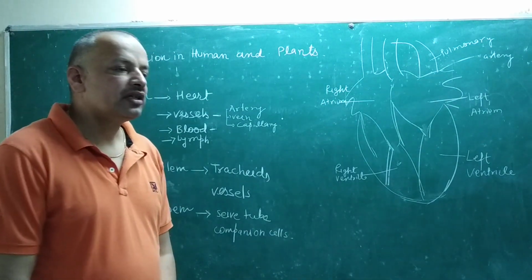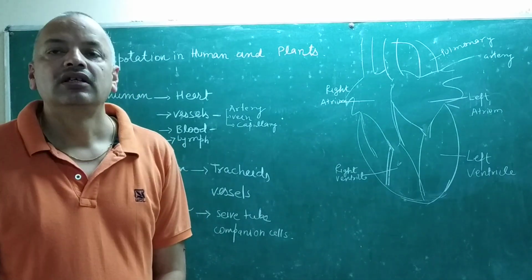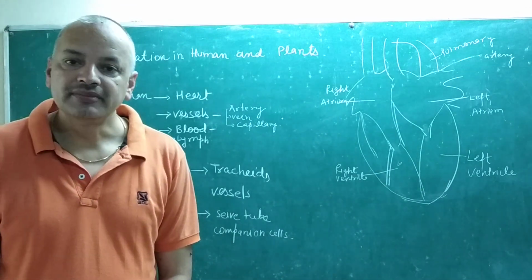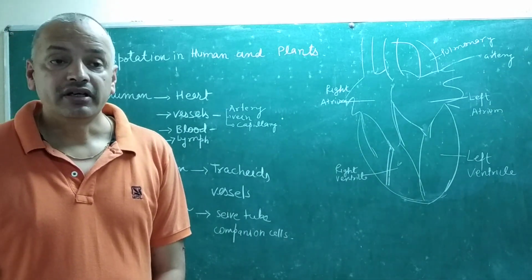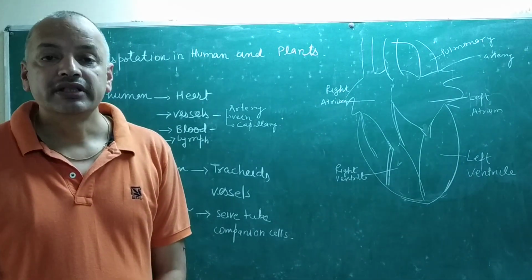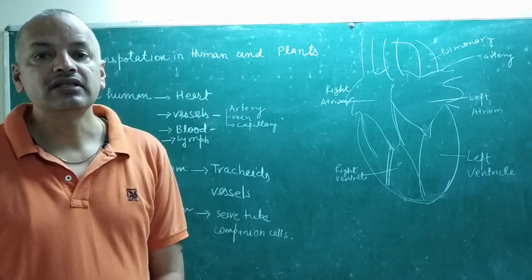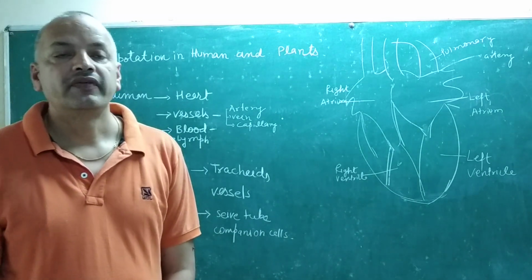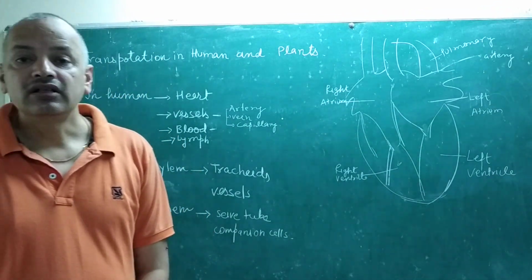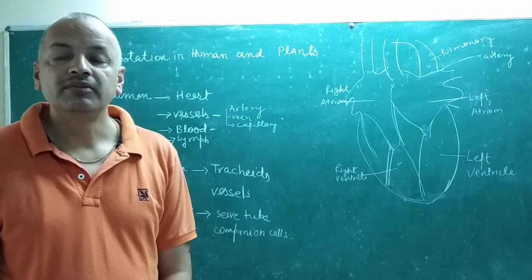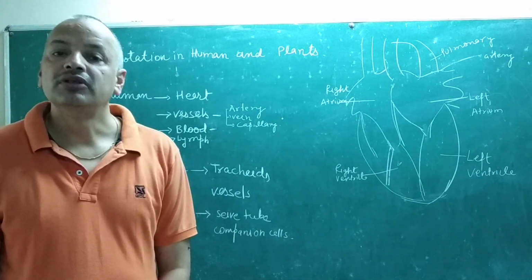On the basis of how many times blood visits the heart, circulation is divided into two groups: single circulation and double circulation. When blood visits the heart two times to complete one circulation of the body, that is called double circulation.